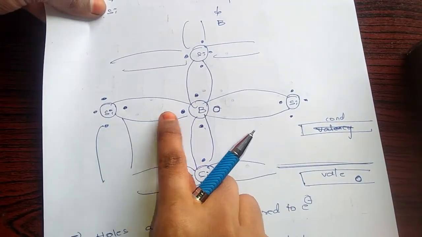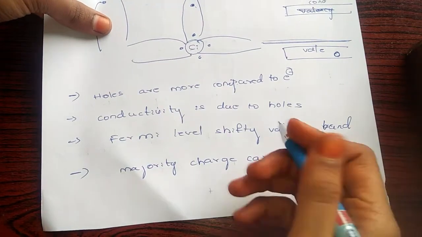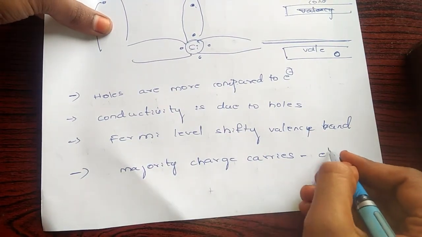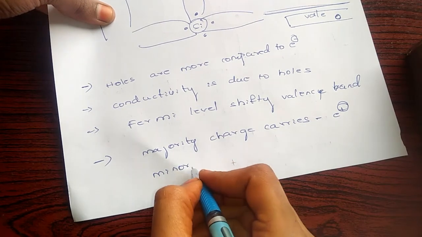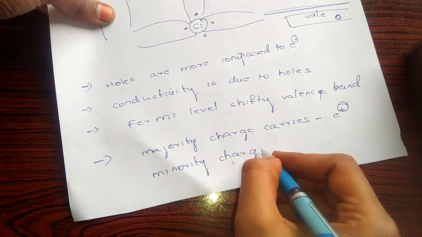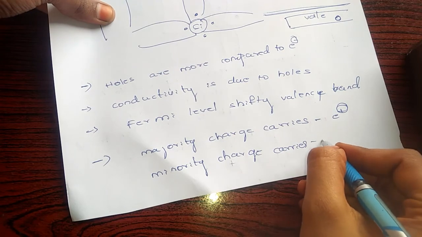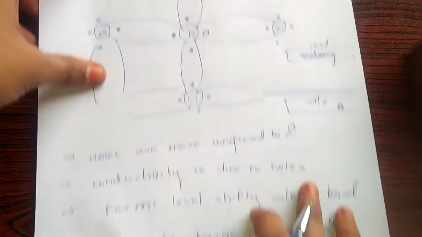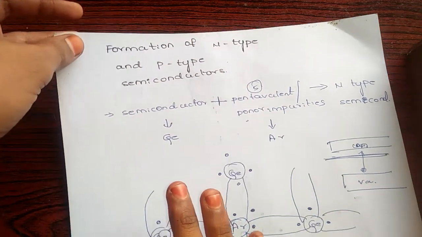Holes. So here the majority charge carriers are holes, and the minority charge carriers are electrons. So this is about the formation of both N-type and P-type semiconductors.